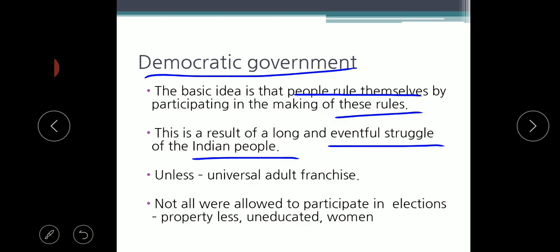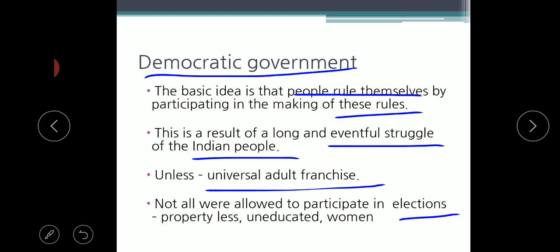Universal adult franchise is one of the laws. If a country has the universal adult franchise law, it is called a democratic government. That means all adults above the age of 18 have the right to vote. This is what universal adult franchise explains. Clear, children? But in India also, not everyone was allowed to participate in elections.